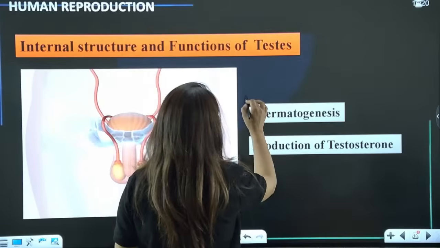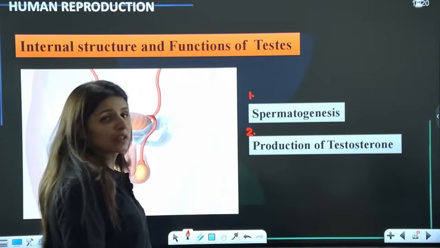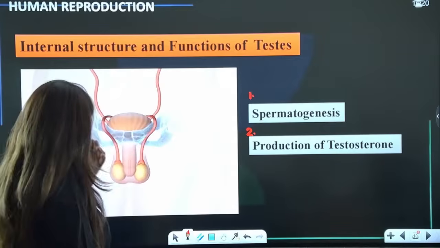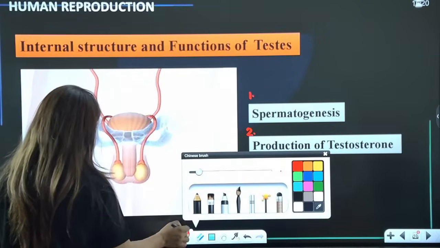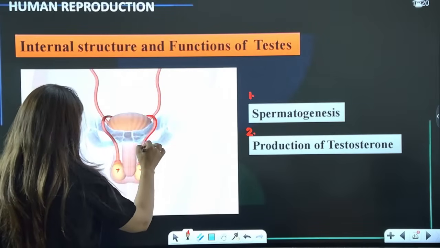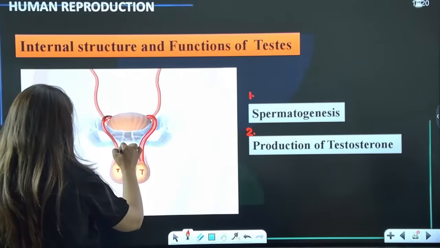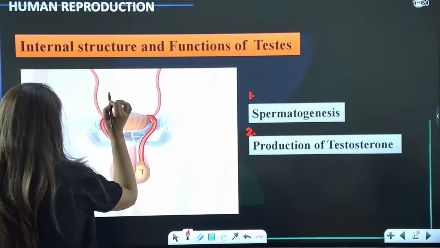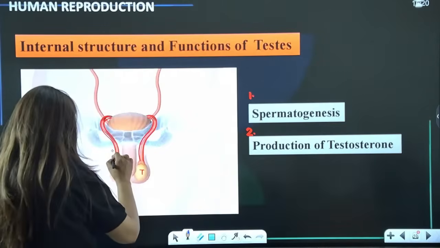Function number 1 is spermatogenesis, and second is the endocrine function, that is production of testosterone. Is that clear? Now, these are the testes, as we can see in the diagram, and this is the spermatic cord, which is connecting the abdomen to the scrotum. And here lies the scrotal sac.